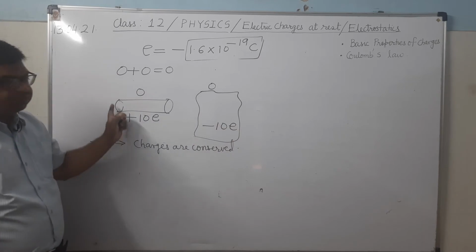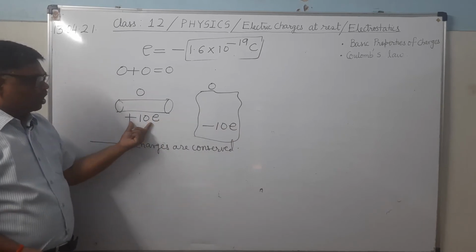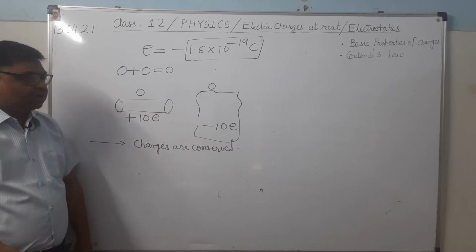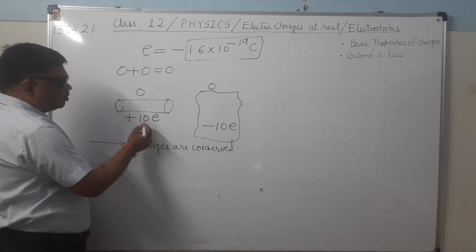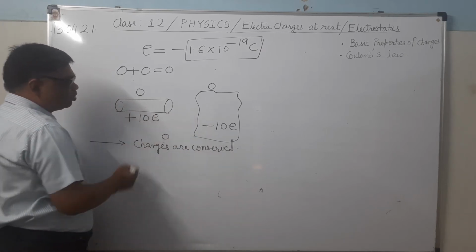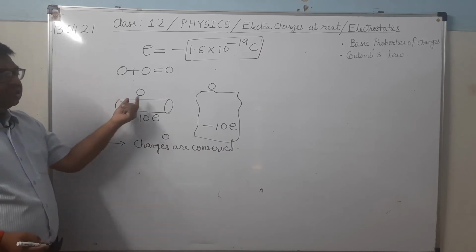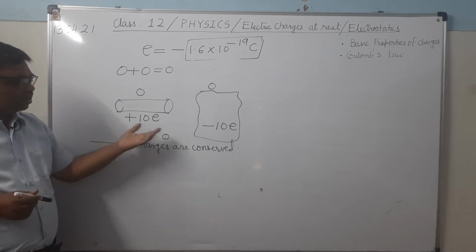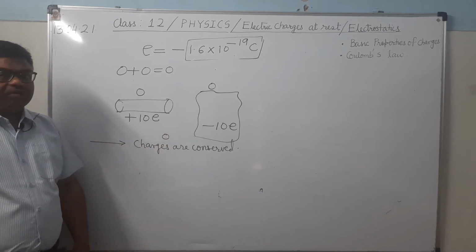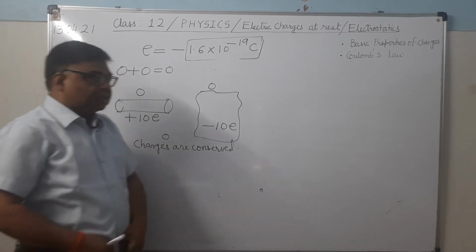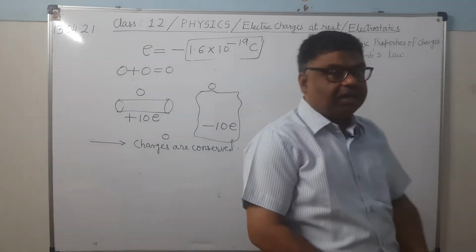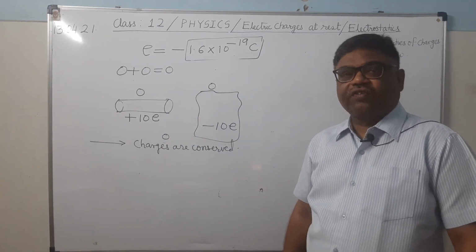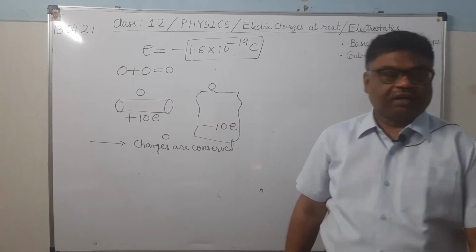When 10 electrons get transferred, one body will acquire plus 10 e charge and the other will acquire minus 10 e charge. What is the total charge? The total charge will be this plus this, which equals 0. Whatever the charge before rubbing, the same amount of charge is there after rubbing. Means charges are conserved. They can neither be created nor destroyed. They can only be transferred from one body to the other.